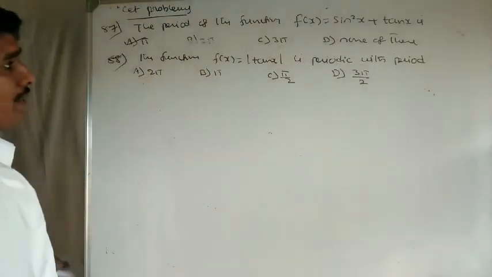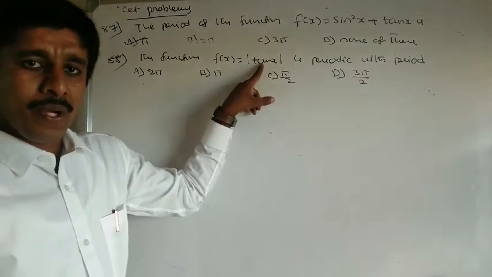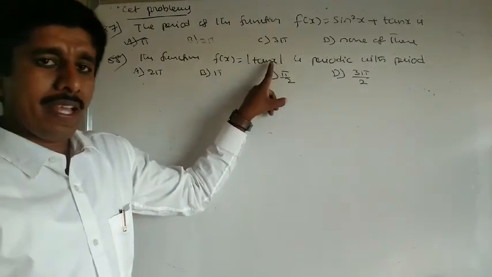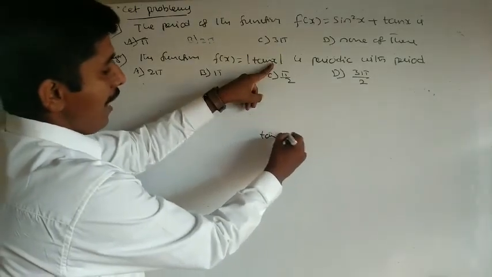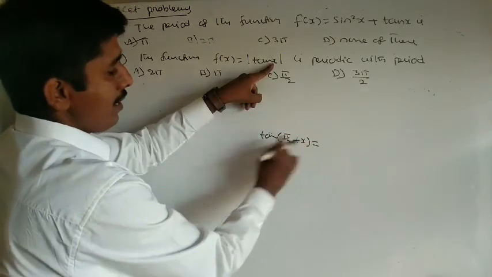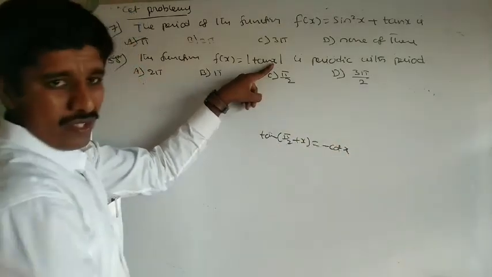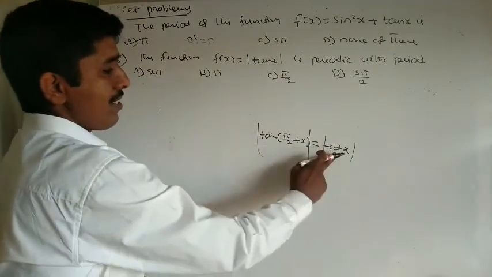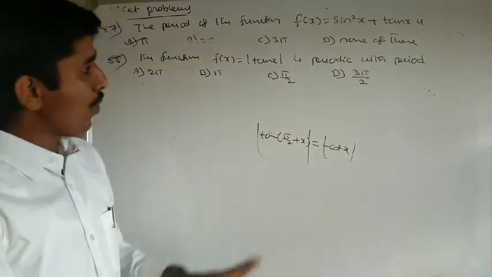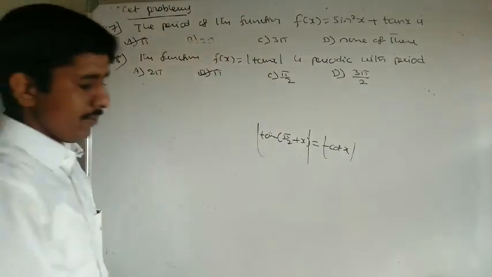So tan is periodic with period pi, we know that. Modulus means you can take pi. Suppose you take 90, what happens? Tan of 90 plus theta is minus cot theta. We get cot. Modulus means positive, but here tan changes to cot. Therefore, don't take 90, clearly pi. B option is the right option.